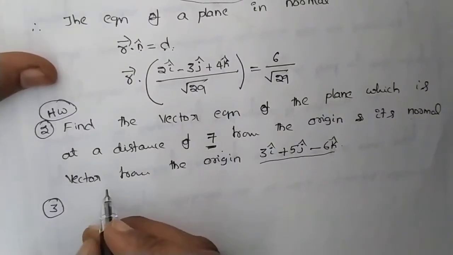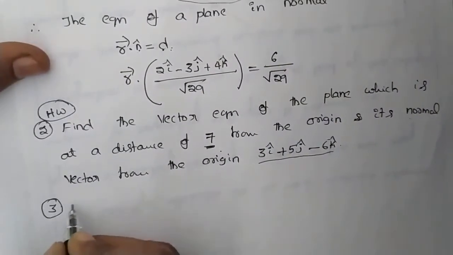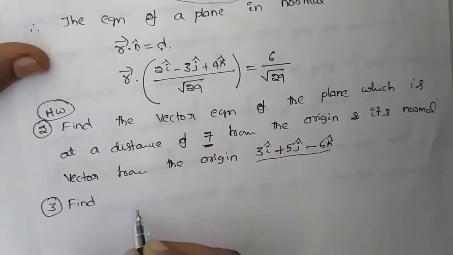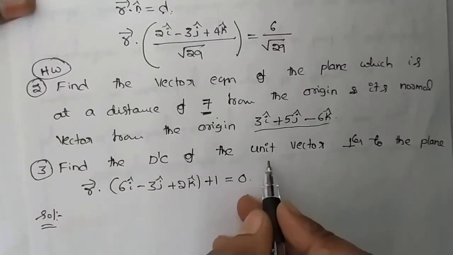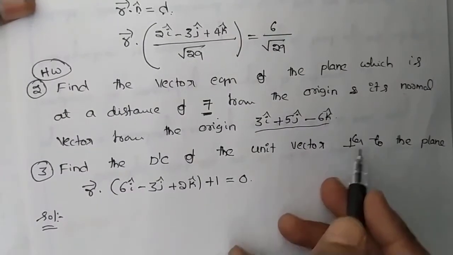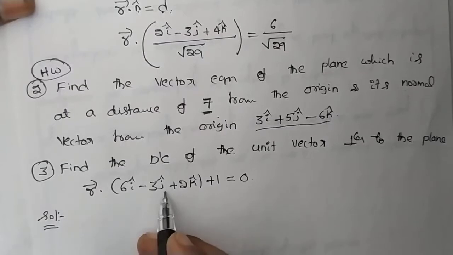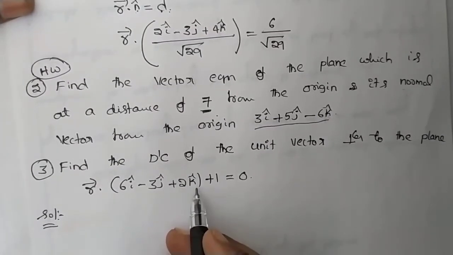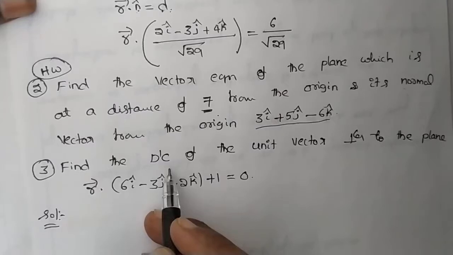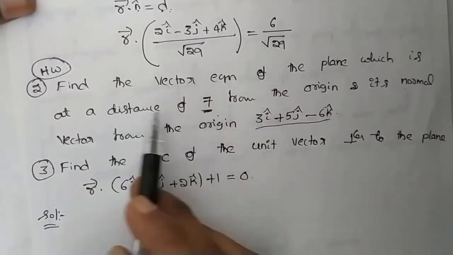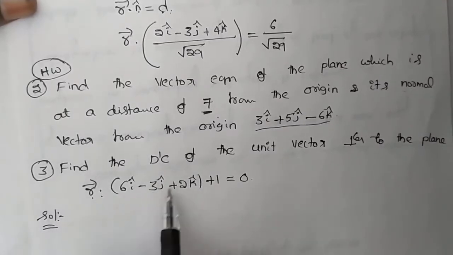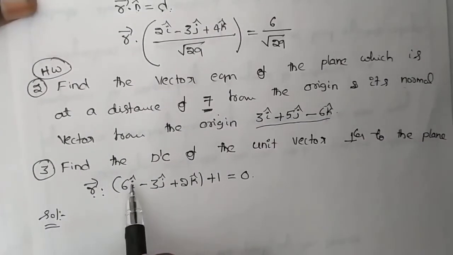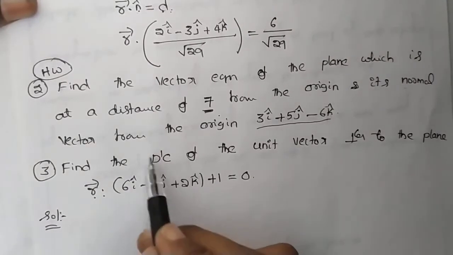Find the direction cosines of the unit vector perpendicular to the plane r dot 6i minus 3j plus 2k plus 1 equals 0. It is the third question. Here we have to find the direction cosines, not the equation of a plane. Equation of a plane is given. By using this equation of a plane, we have to find the direction cosines.